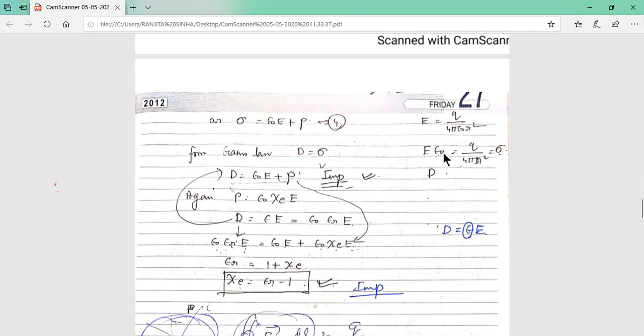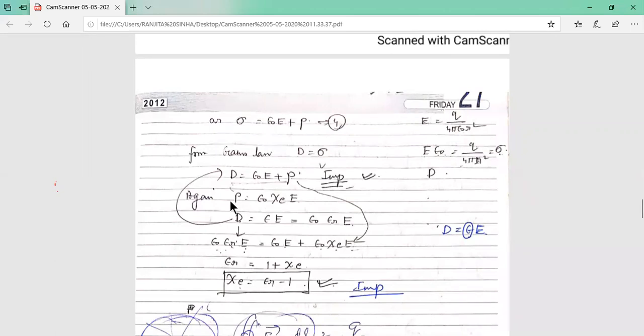Now in place of epsilon 0 E we can write D. So here sigma equals D. How are we getting this? E equals Q by 4 pi epsilon 0 r square. Put epsilon 0 on the other side, so Q by 4 pi r square equals epsilon 0 E, and that equals D. So ultimately sigma equals D. So D equals epsilon 0 E plus P. In place of sigma we are writing D.